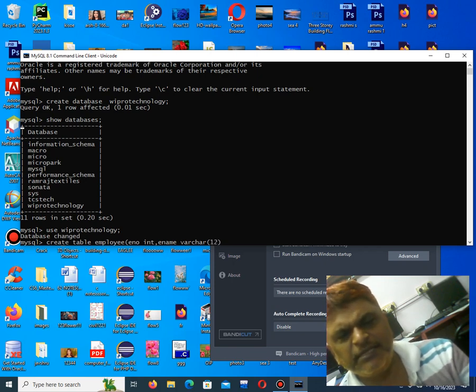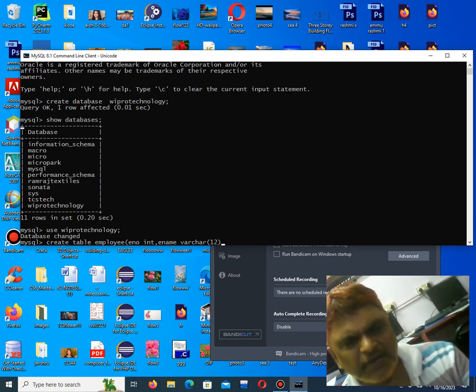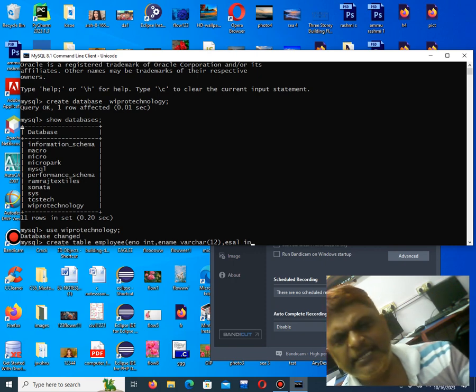Okay. 12 means the minimum storage. How much do you want? Minimum bytes. Okay. Varchar means variable character. Always for words you have to give varchar. Okay. For string or words. Okay. Then I say employee salary. For employee salary, even I give integer. Okay. Integer means numbers. Like that you can keep on giving.